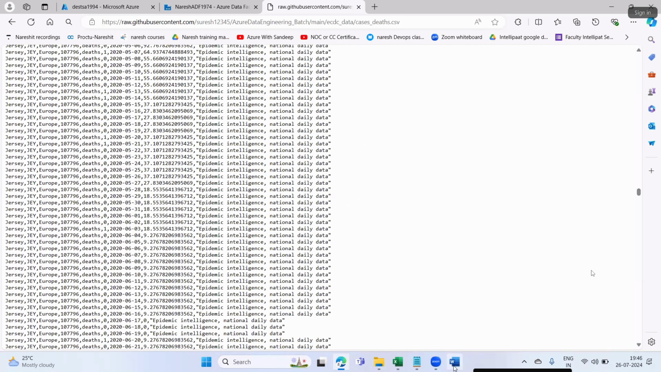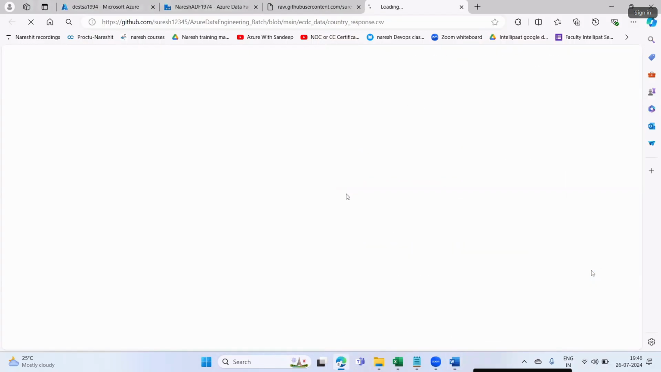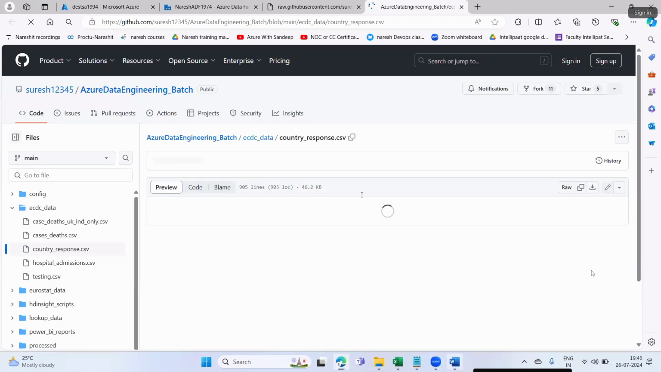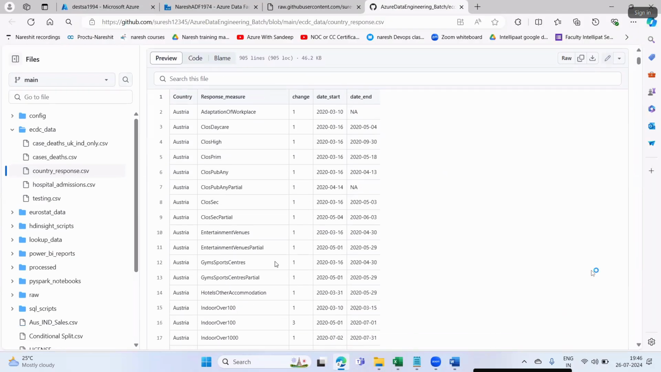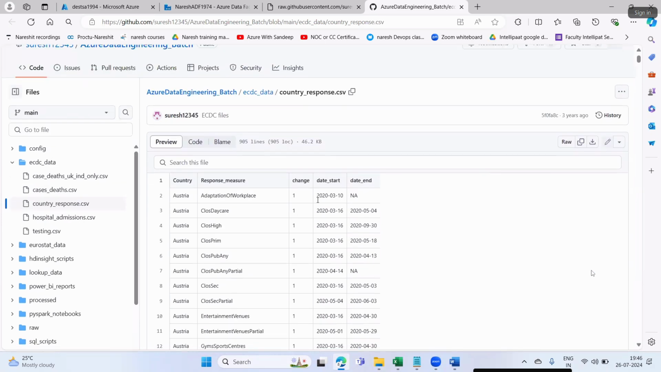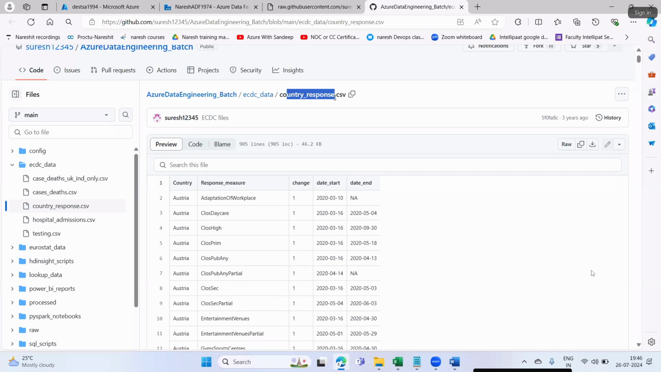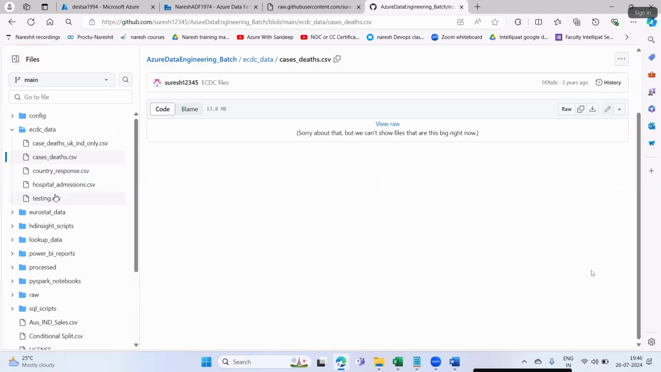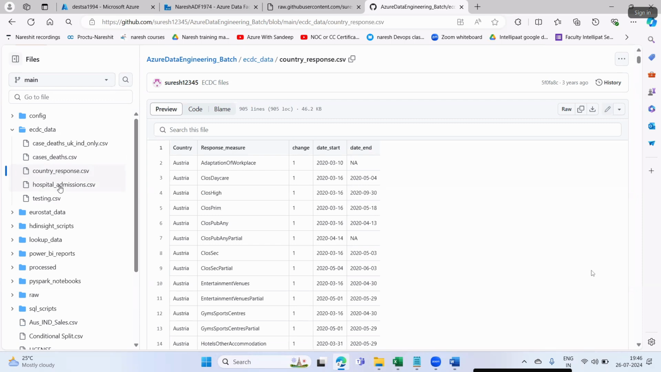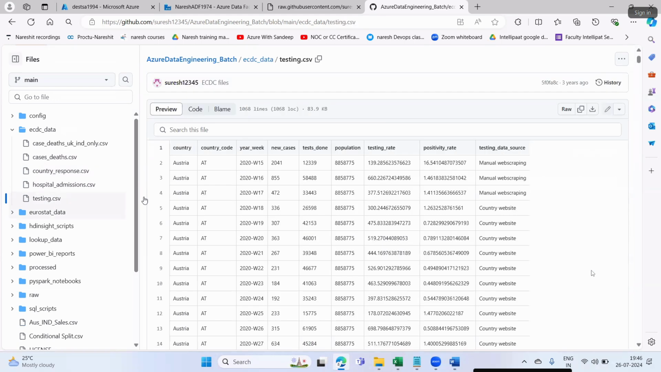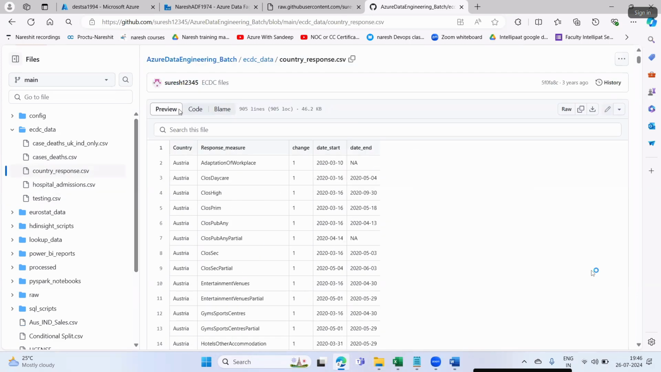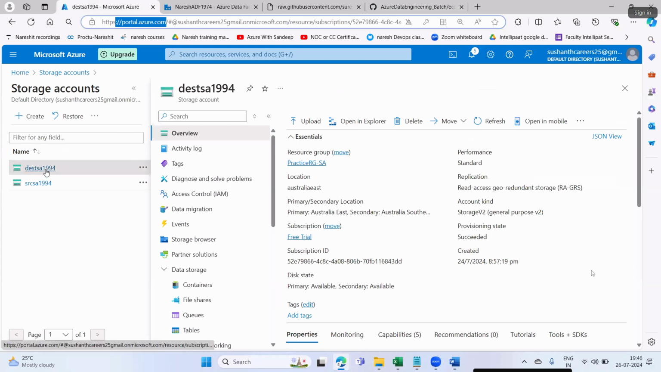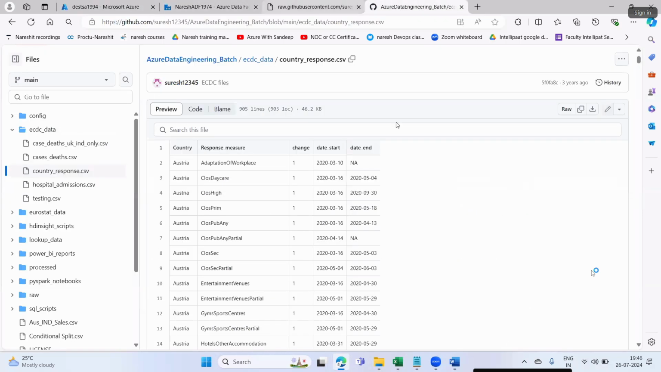All this data I want to copy, and I have one more file. I'll click on this link, then click raw at the top right side to see the complete source data. See, this is another file, country response.csv. I have multiple files: casedet.csv, country response.csv, hospital admissions.csv, testing.csv. All of this is data that I want to load into my destination system in the cloud using Azure Data Factory.